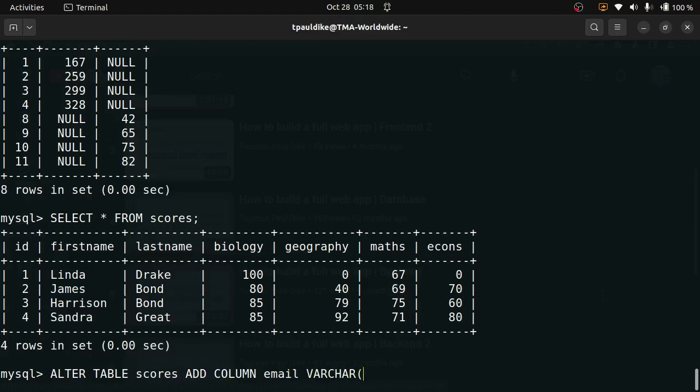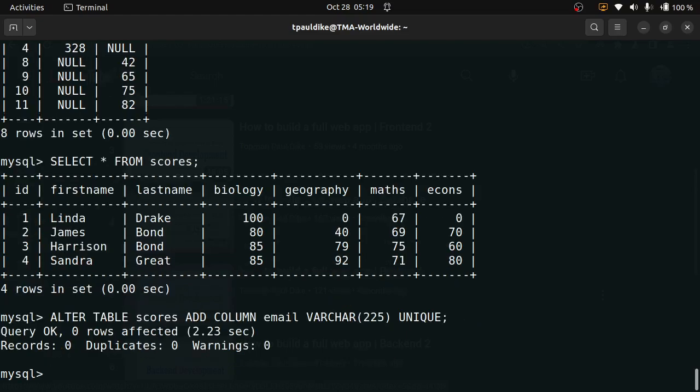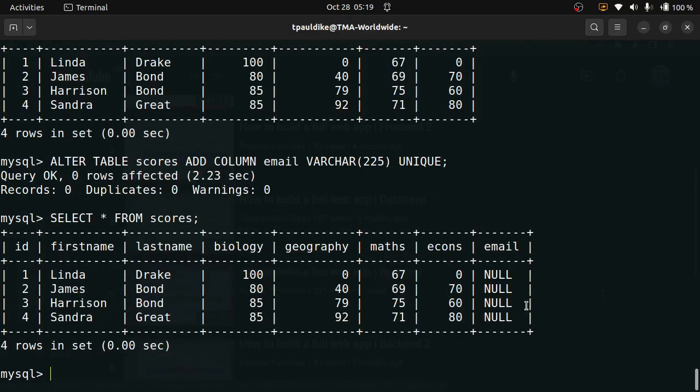It can be as long as 225. It should not be empty. No, let me not put that, let me not cause problems. It should be unique. That means no two users can have the same email. The reason why, if I put not null now, it will be a problem, since these ones don't have email already. So unique. I think this is okay. If the syntax is correct, it should work. All right, so we have it there now. If you check, we have emails as null, but right now we want to update the email, right?